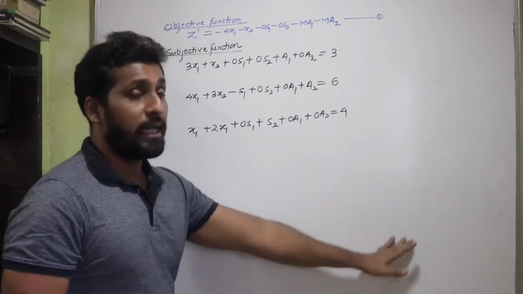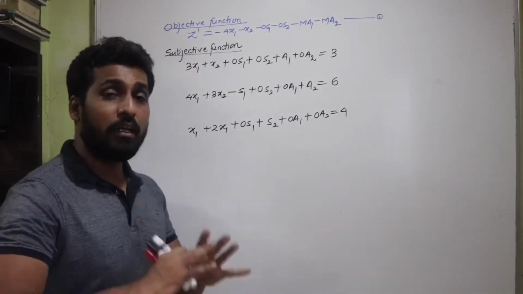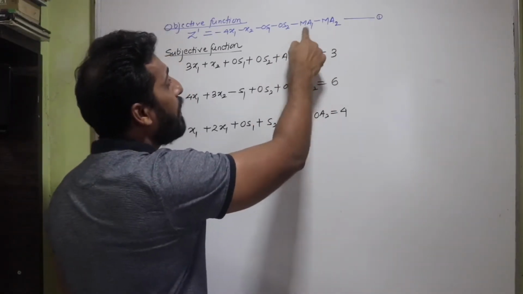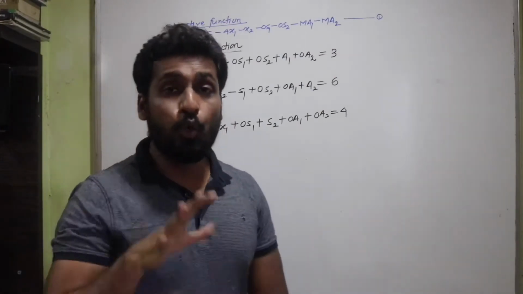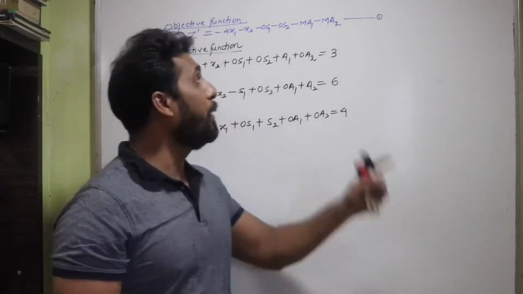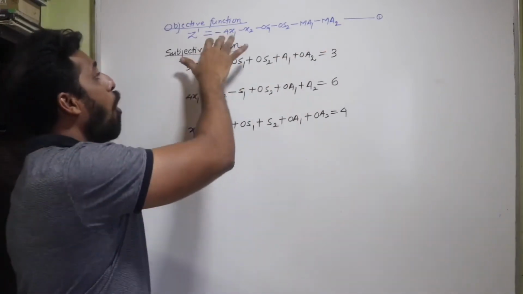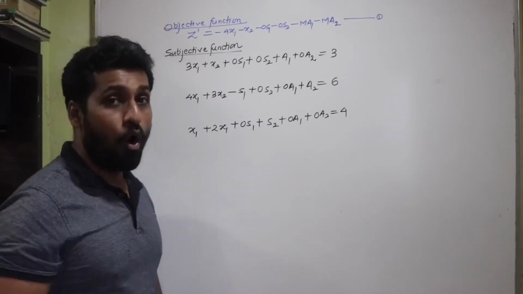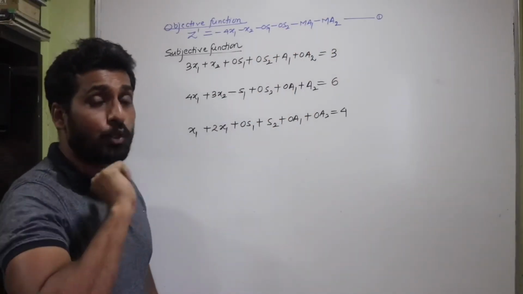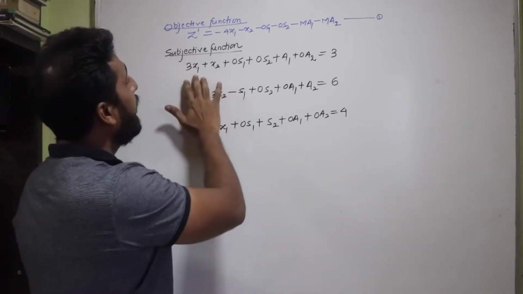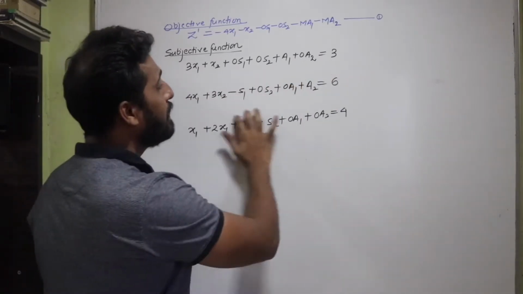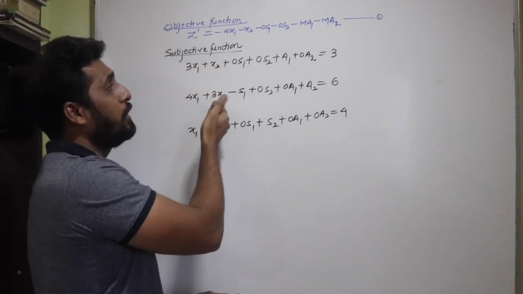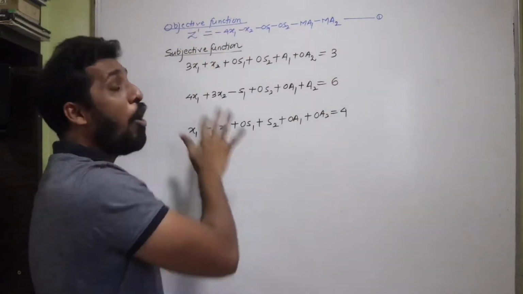So I'm going to construct a simplex table, but to begin with the simplex table, the next important thing that you have to do is to remove these big penalties from the objective function. You have to get rid of the big penalties that you have put up in the objective function. Now this is a1 and a2, isn't it? The artificial variables involved are a1 and a2, and these two artificial variables can be observed in the first constraint function and the second constraint function. So I can make use of the first and the second constraint function to remove the penalties from the objective function.